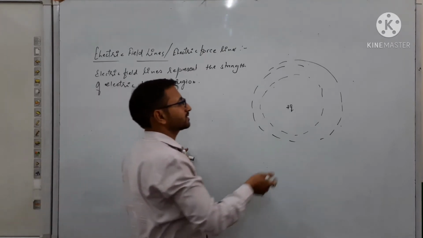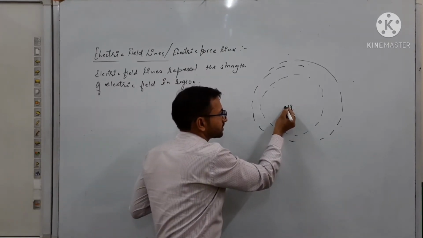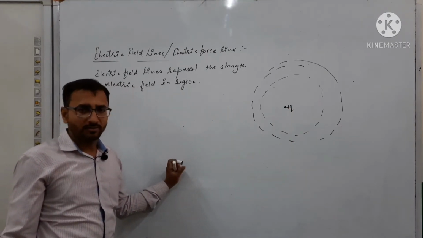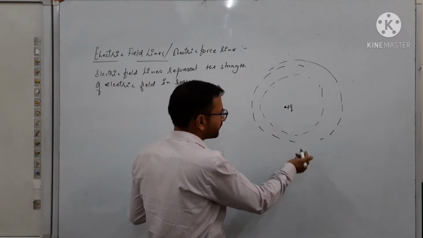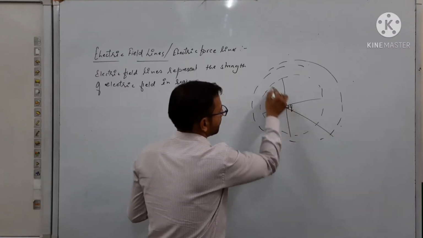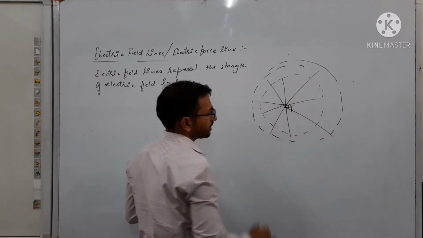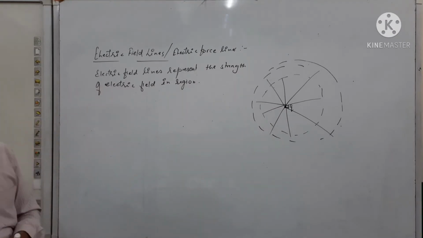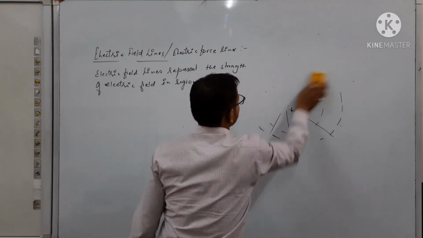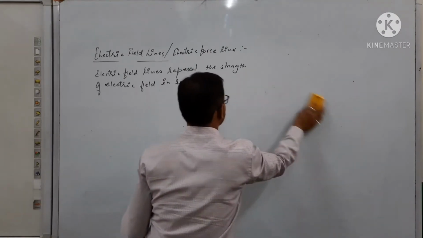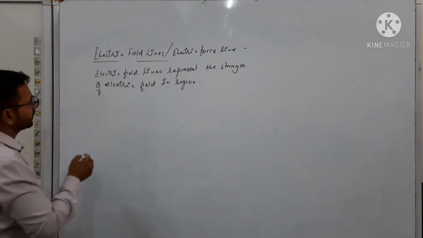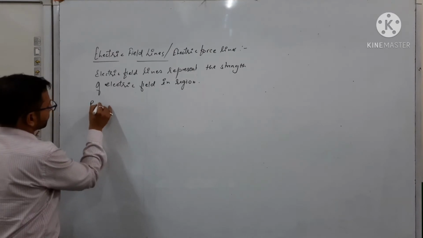Here I am considering the charge as a point charge, so around the point charge the electric field region will be circular, maybe any other shape. But if we are thinking about the uniform region, it will be in the form of concentric circles. Got it? So here, after the definition of electric field lines, which tell us about the strength of electric field around the charge or in a region, here we are talking about the properties of